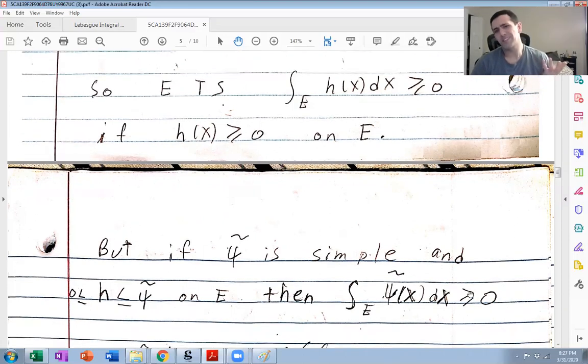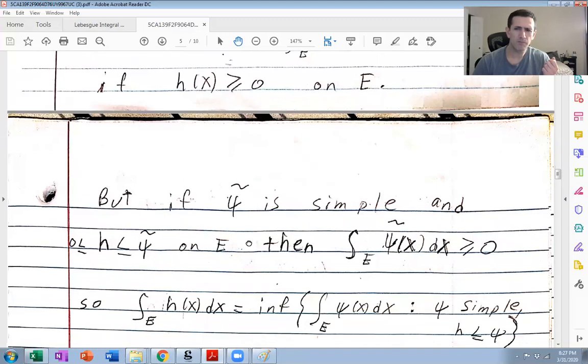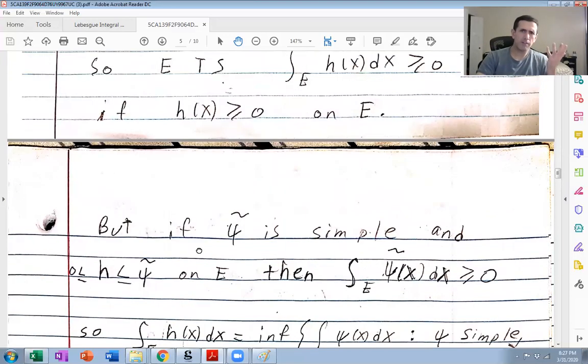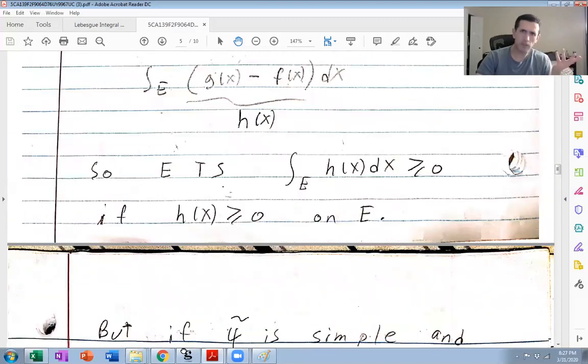Okay, well, what does this say? This says that 0 is a lower bound for all these integrals over all these simple functions bigger or equal to h on E. And we're assuming h is bounded measurable because g minus f is bounded measurable.